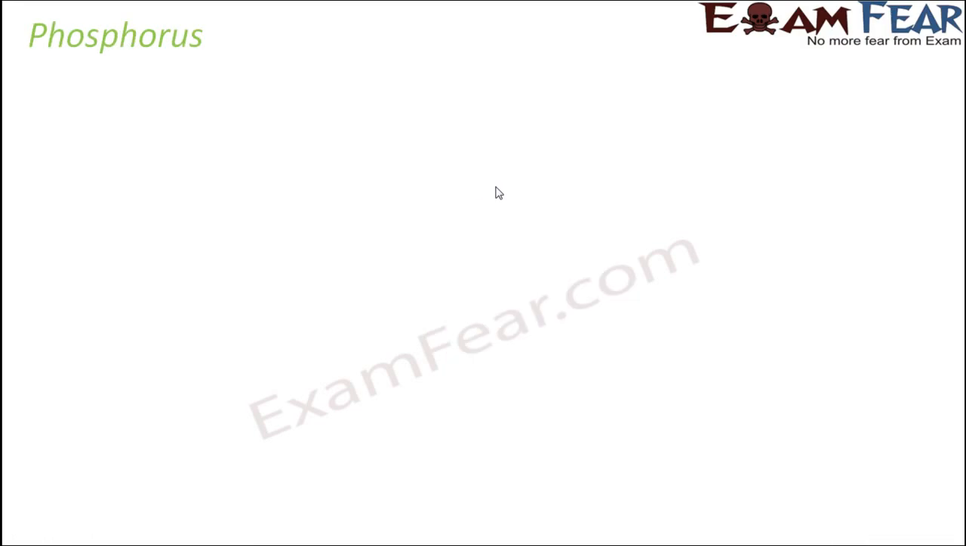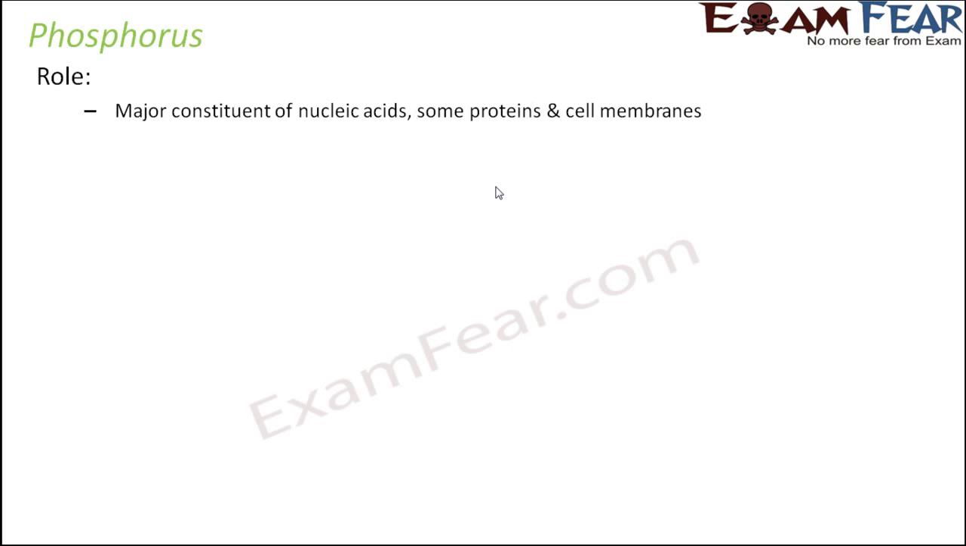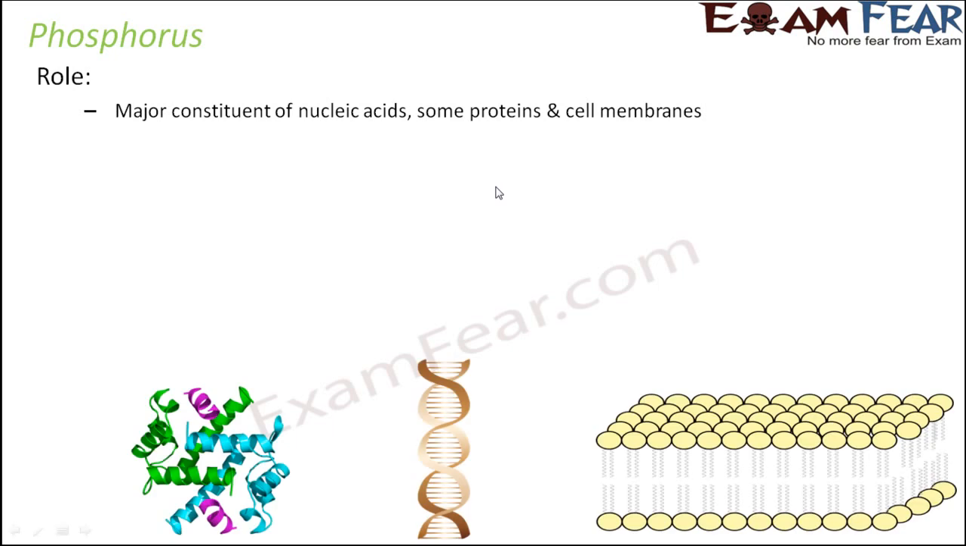Let us look at the next element, that is phosphorus. Role of phosphorus: it is a major constituent of nucleic acids, some proteins and cell membranes. So here they are also present in nucleic acids. If you talk about the cell membrane, the plasma membrane, what is the basic structure of a plasma membrane? It is a lipid bilayer structure. So two layers of lipids. This is one layer, this is another layer. So what type of lipid is this? This is nothing but phospholipid. So the lipids have a phosphate group attached to it. So phosphorus is present in the cell membrane.